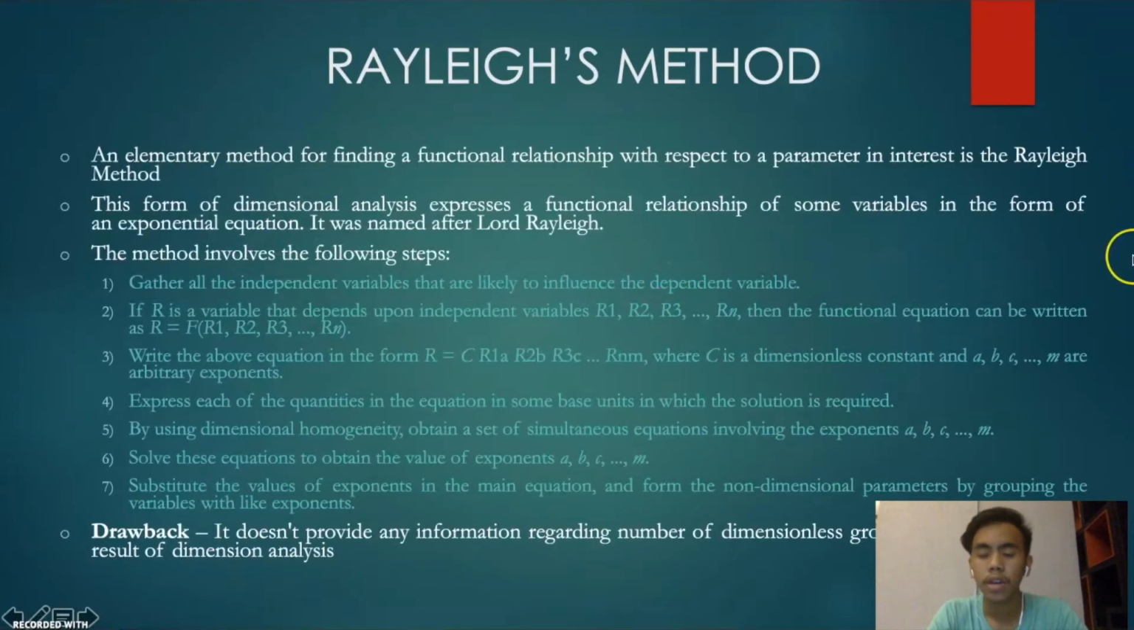So move on. Now let's go to Rayleigh's method, the first for dimensional analysis. An elementary method for finding a functional relationship with respect to a parameter of interest is the Rayleigh method. This form of dimensional analysis expresses a functional relationship of some variables in the form of an exponential equation. It was named after Lord Rayleigh.